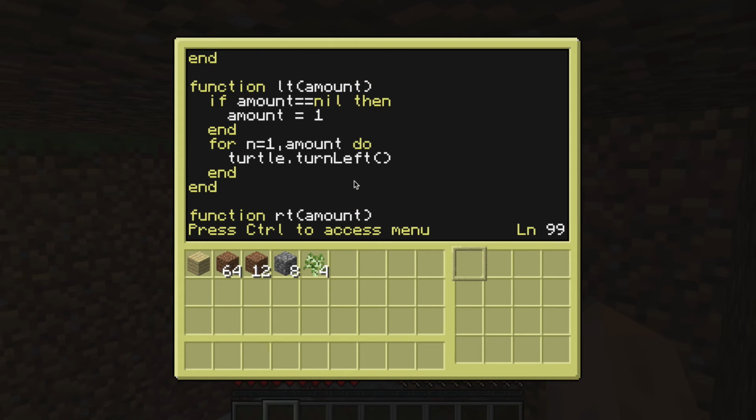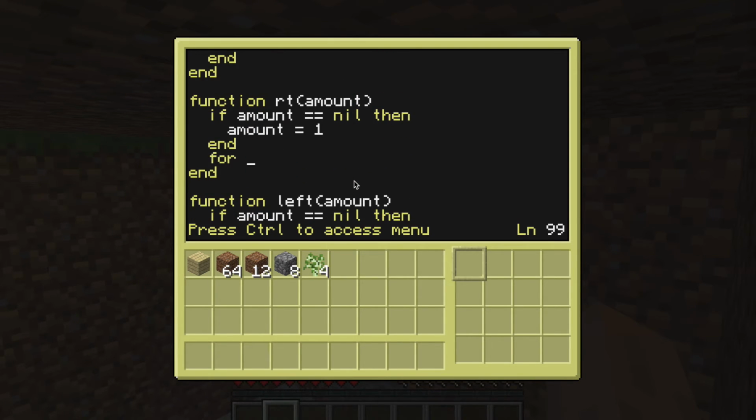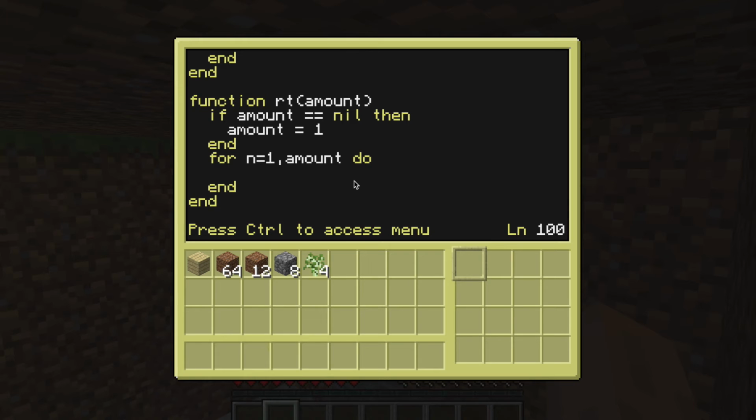Alright, and then so for n equals 1 amount do, and turtle dot turn right.